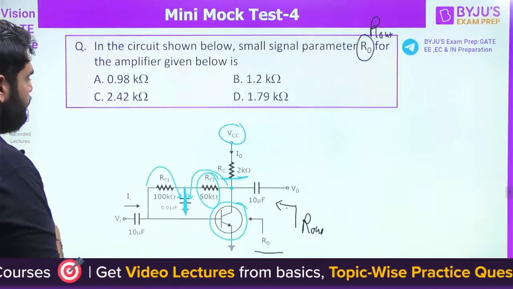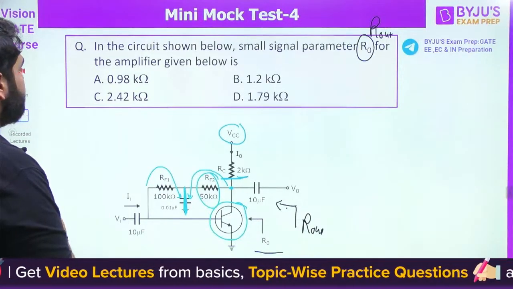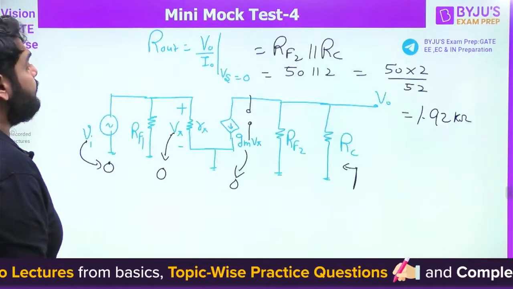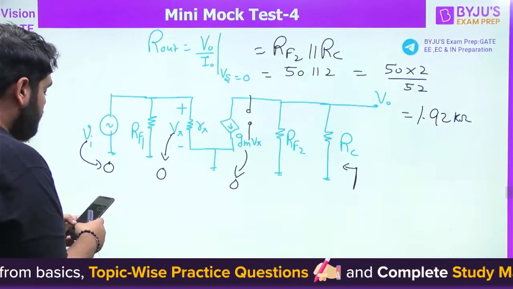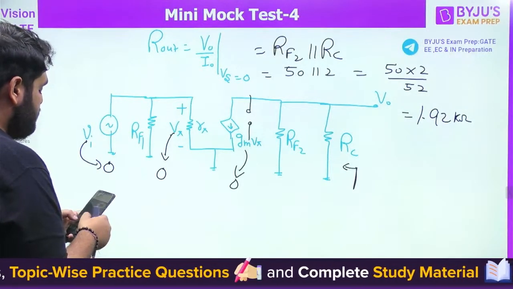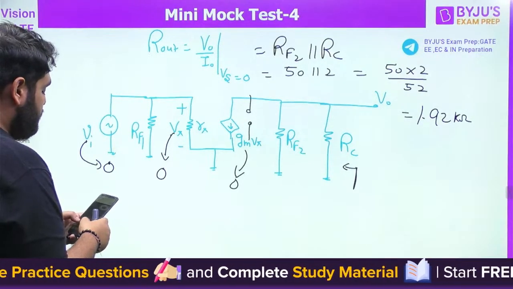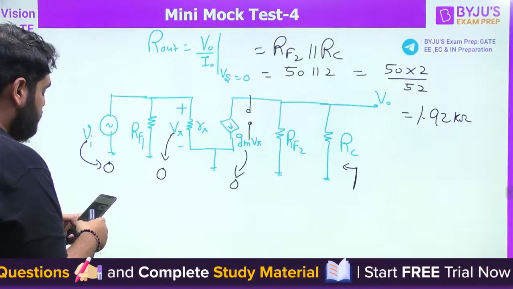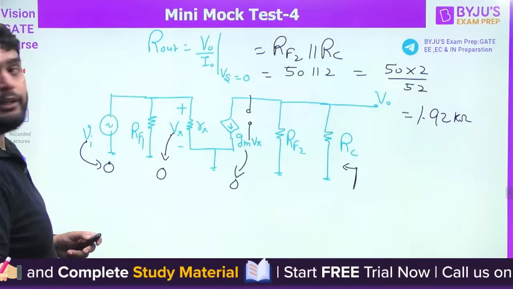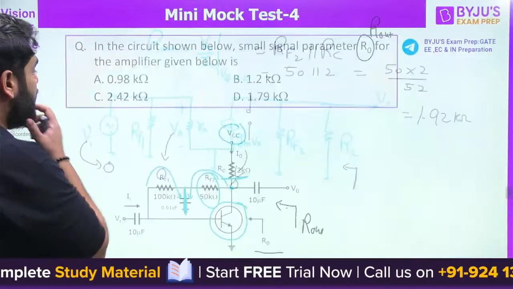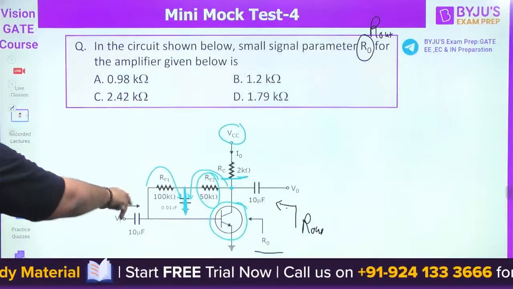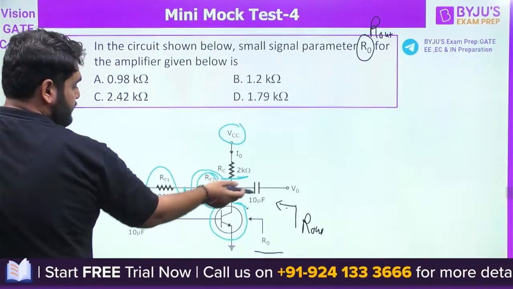But 1.92 is not coming in the answer. We have done some mistake in the calculation. Let me check. We have 50 parallel to 2 now. It comes out to be 1.92 kilo ohm, right? Let me check the values. It is 50 kilo ohm because this 50 kilo ohm will go there. RC is also 2 kilo ohm.